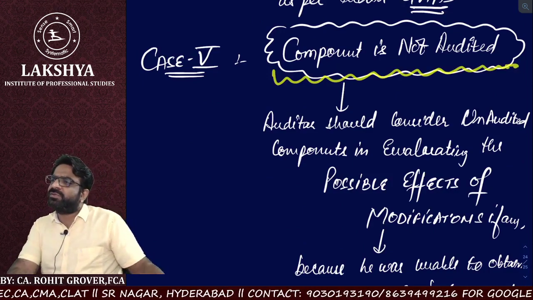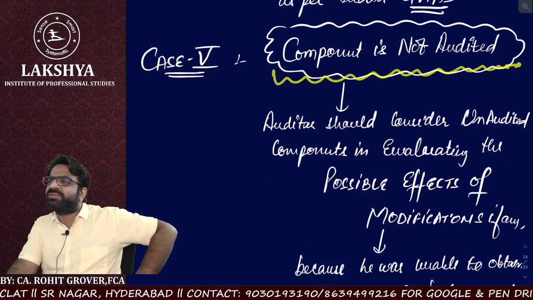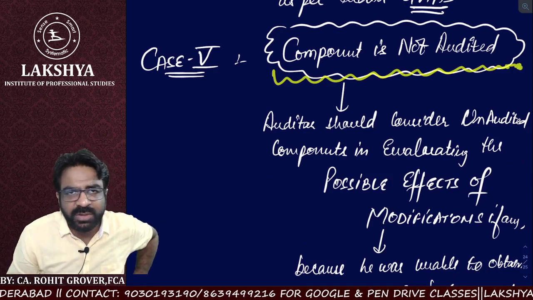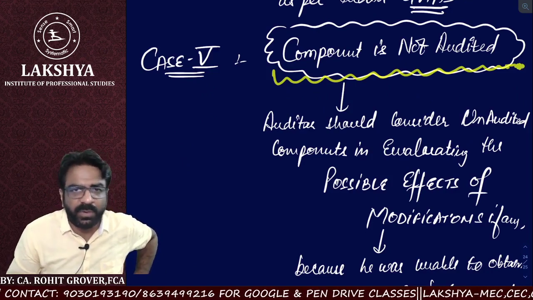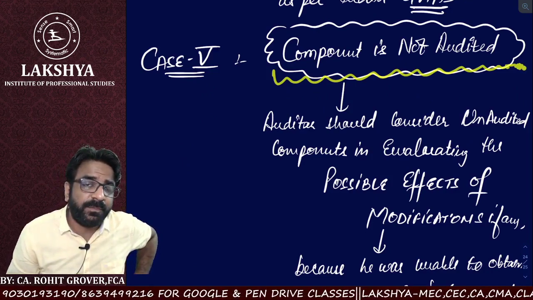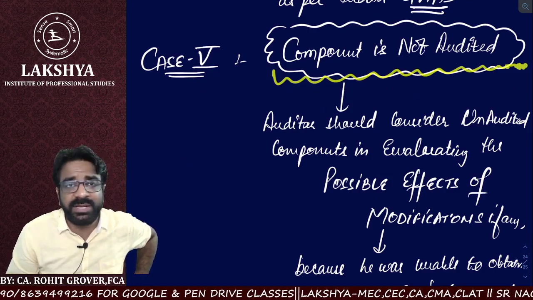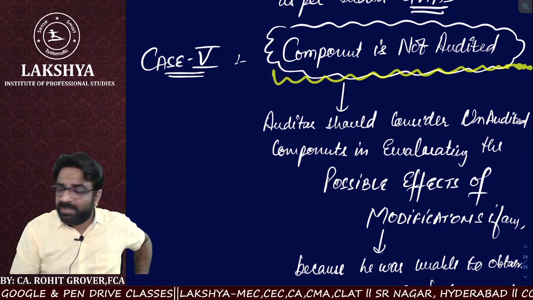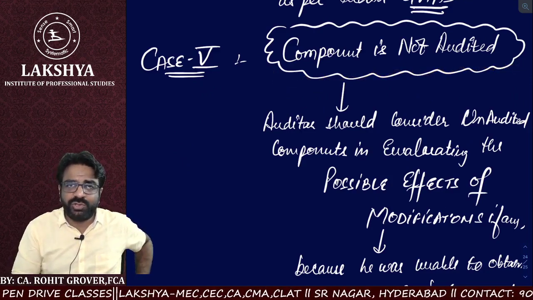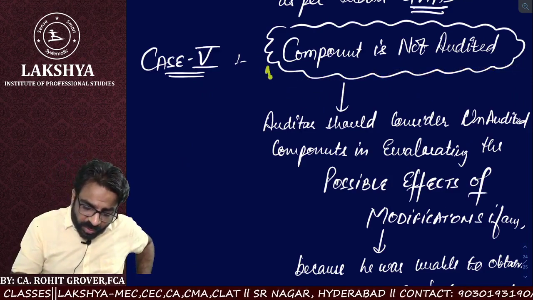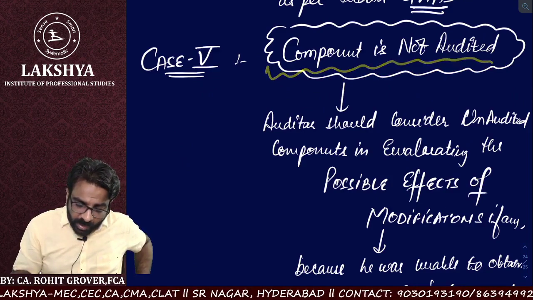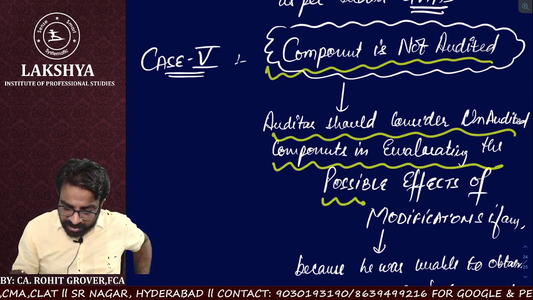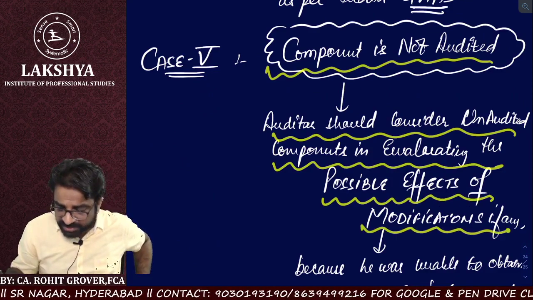The component is not audited at all most of the time. Everybody thinks that the component is not audited because it was not important. Wrong and very problematic notion. That is a very wrong misconception. It is a myth. That is not the way you should look at it. If the component is not audited, the auditor should consider the unaudited component in evaluating the possible effects of modification.